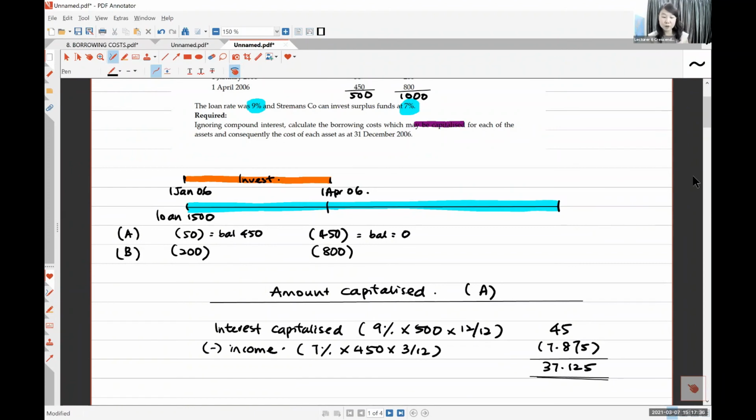Can you do the same for project B? Calculate the same thing for project B.